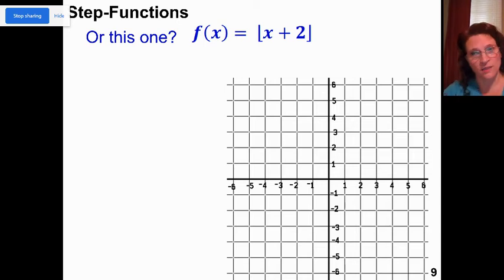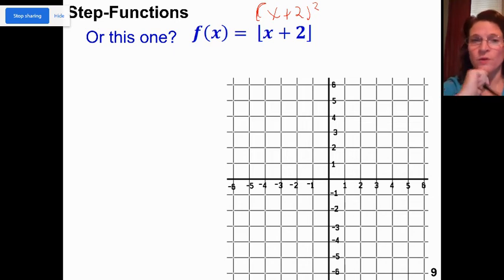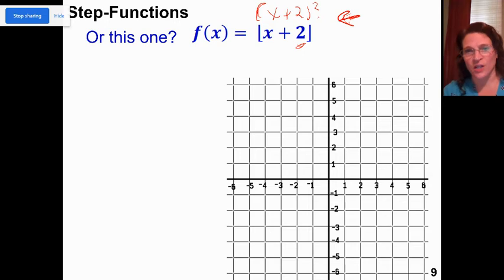Now I'm adding 2 on the inside. Think about if this was x plus 2 squared. I'm moving my vertex to the left. I can draw here. It's not working very well. So I'm going to do the same thing here. Doesn't matter what function I have.